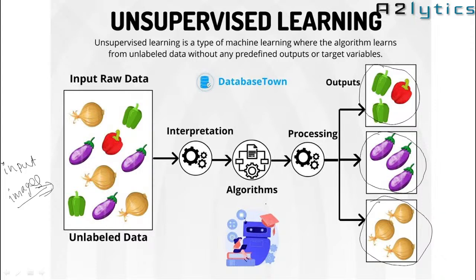Here we are not going to compare the output of the machine with the label, the predefined target output. This process is called unsupervised learning.